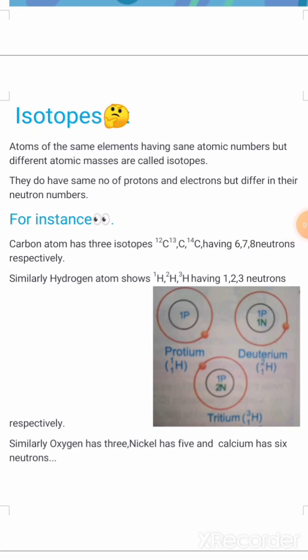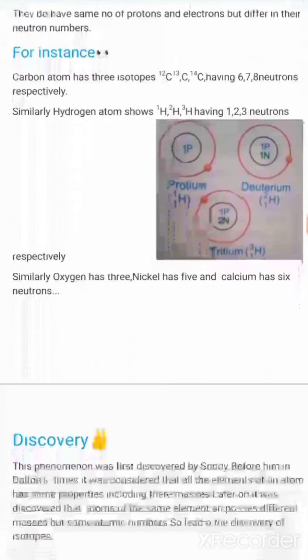As you guys can see, protium with 1 proton only, deuterium with 1 proton and 1 neutron in the nucleus, and tritium has 1 proton and 2 neutrons in the nucleus. These are the 3 isotopes of hydrogen atoms. Similarly, oxygen atom has 3, nickel has 5 and calcium has 6 isotopes respectively. Moving ahead, we have the discovery of isotopes.